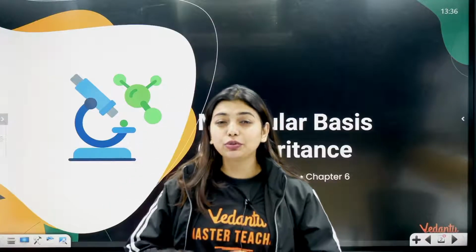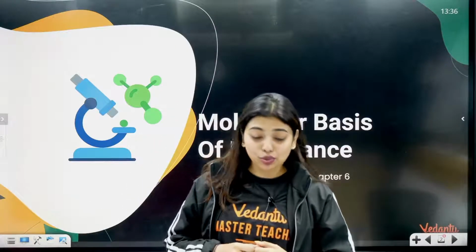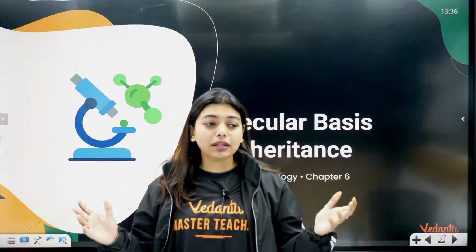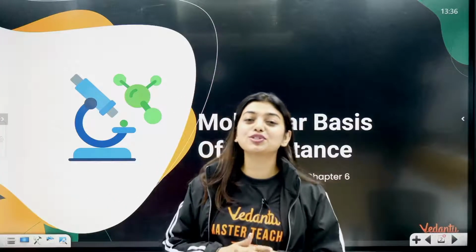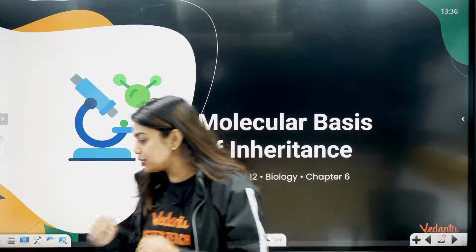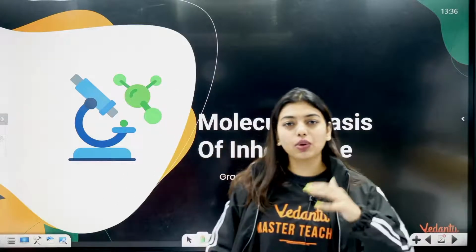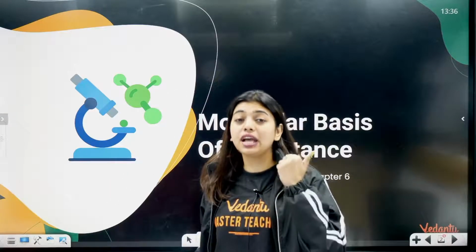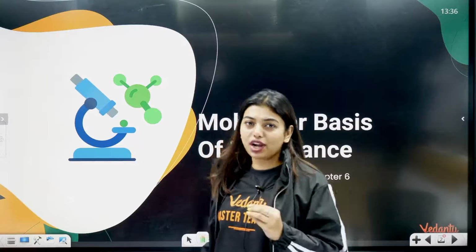Today we are going to do part 2 of molecular basis of inheritance. As all of you know, it's a very long chapter, right? So it cannot be completed in 2 hours unless I'm running like an express train, but I do not want to do that because I want my students to score really good ranks in their KCET as well as boards. So students, let's get into molecular basis of inheritance. Last class we did up to replication, how DNA does self-replication and what is the method that it chooses, semi-conservative method. Today we're going to start from transcription.